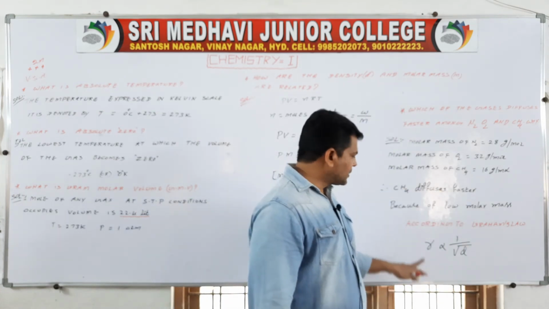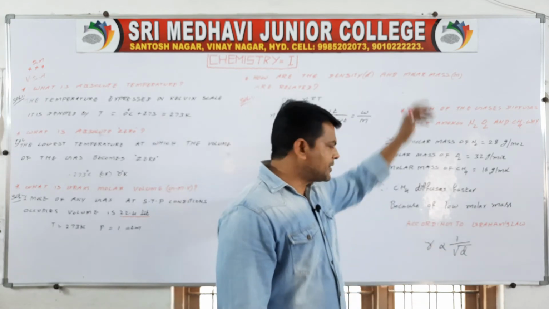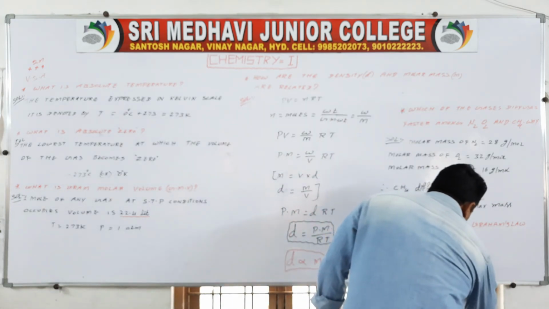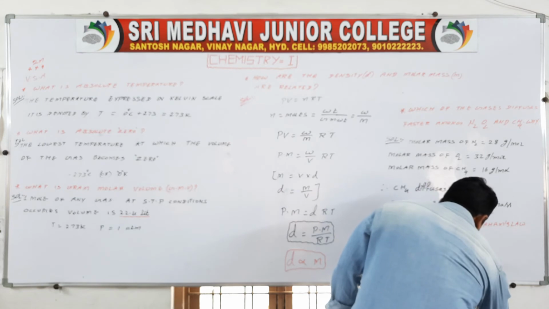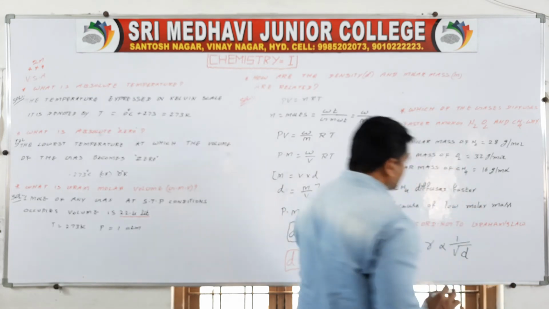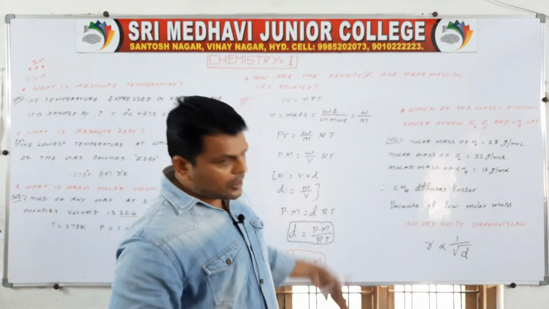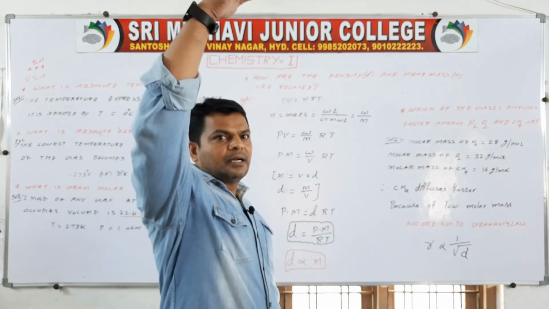When the rate of diffusion is low, the density is high.